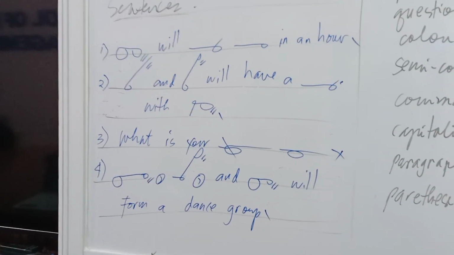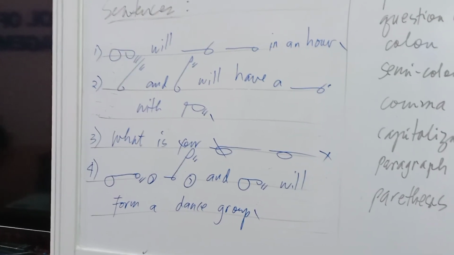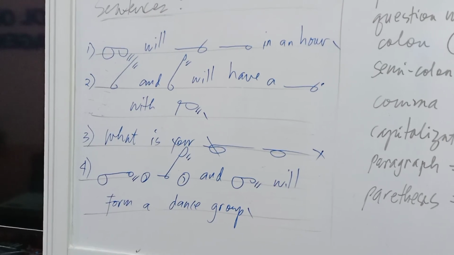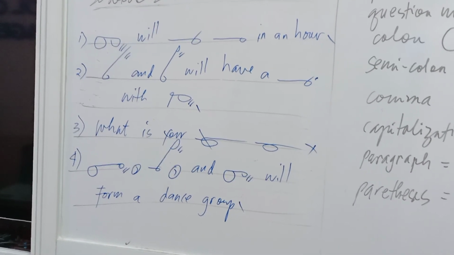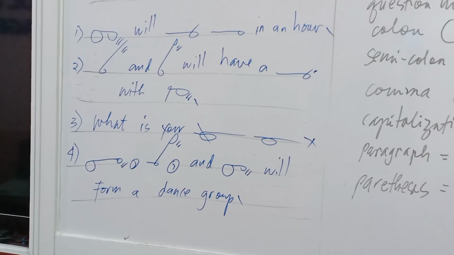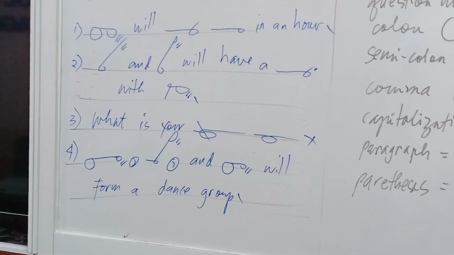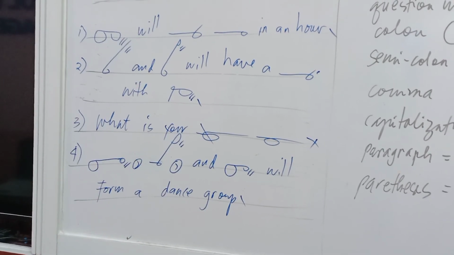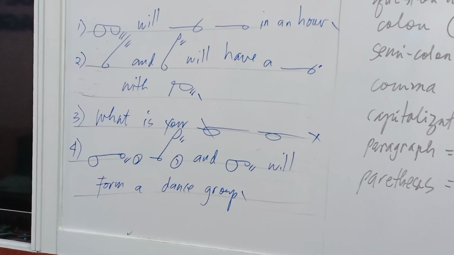So first is A-N-A, Anna, will, M-E-T, meet, M-E, me, in an hour. Period. Number 2, Ed, E-D, and E-D-E, Eddie, will have a M-E-T-ing meeting with T-E-N-A, Tina, period. Number 3, what is your N-A-M? Name. What is your name? Question mark. Number 4, A-M-E, Amy, comma, N-E-D-A, Nida, comma, and A-N-E, Annie, will form a dance group, period.